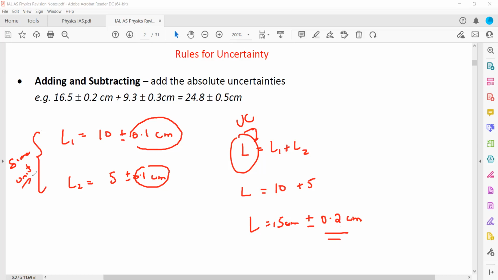Is it clear how to get the result of a quantity? Yes, sir.